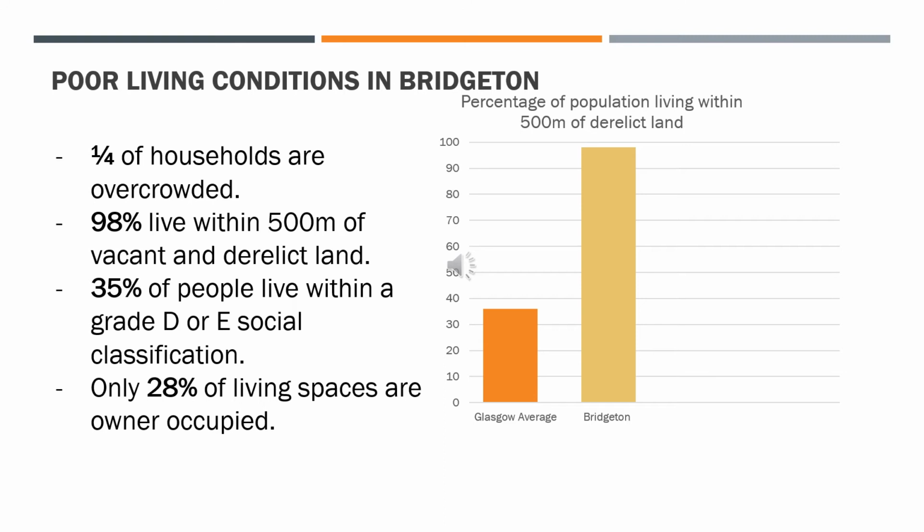Now, if you look at the graph, you will see a significantly higher proportion of people in Bridgeton live beside derelict or vacant land in comparison to Glasgow's average. In fact, 98% of residents live beside these areas compared to only 35% of the city's population living 500 metres beside derelict land.